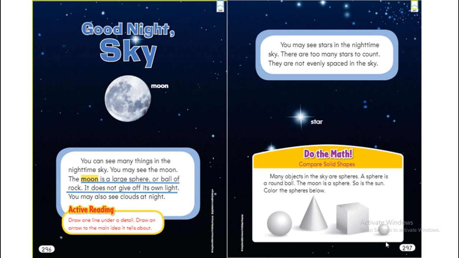Now do the math. Many objects in the sky are spheres. A sphere is a round ball. The moon is a sphere. So is the sun. The sun also is a sphere. Color the spheres below. This is a sphere, and this is another sphere. This here is a cone, and this one is a cube. So only color the spheres. I put a circle around them, you can color them.